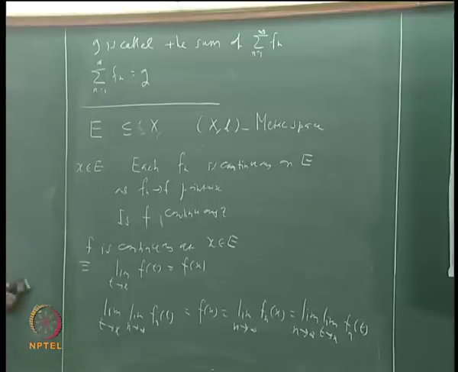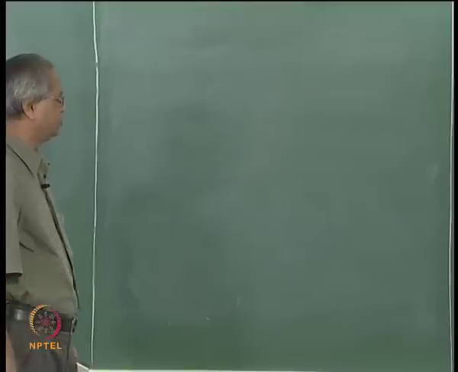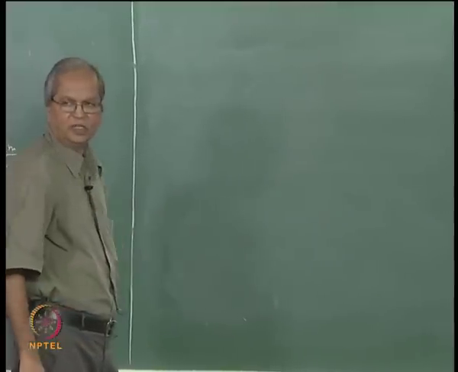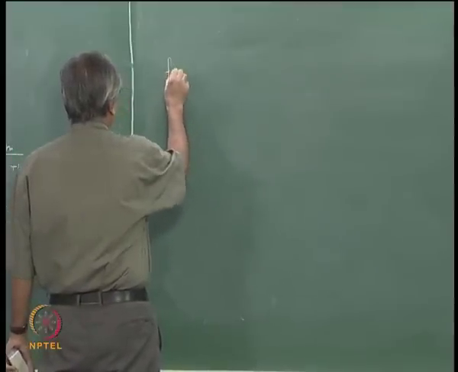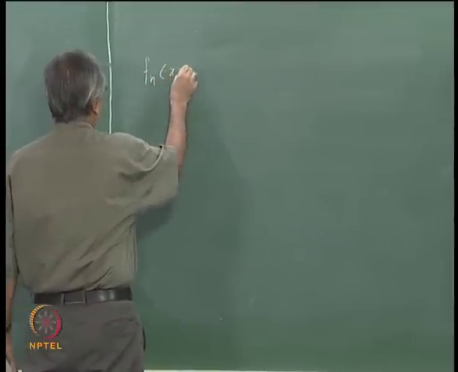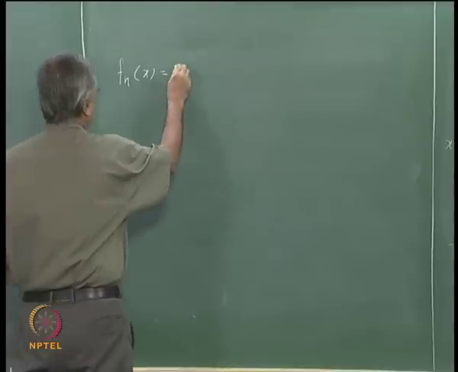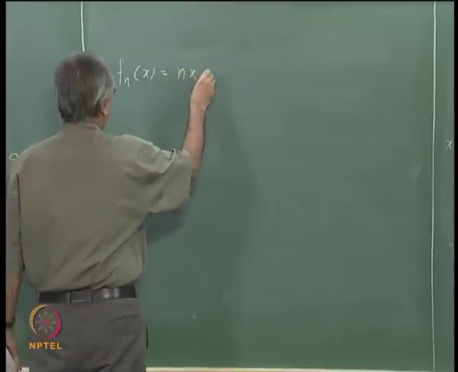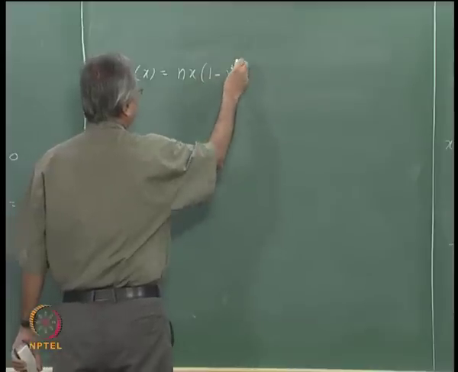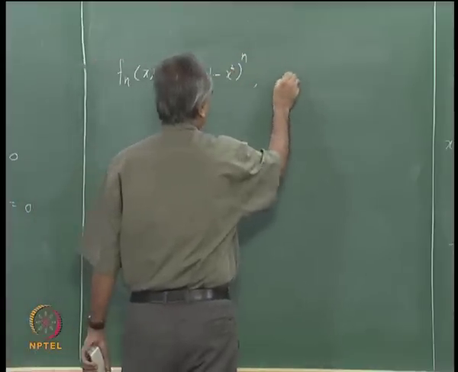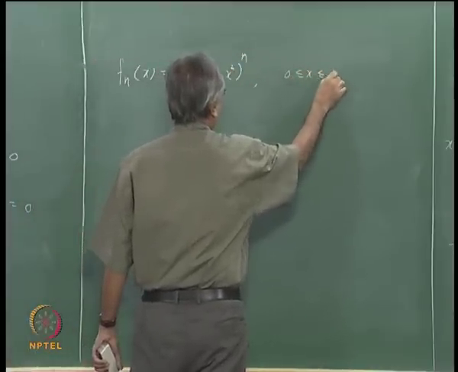Now before proceeding further, let me give one more example to illustrate that things are not very good with respect to pointwise convergence, even when we talk of integrability. I will not give all details; I will give some of these things to you as an exercise. Take fn(x) as n times x multiplied by (1 minus x squared) raised to n, for 0 less than or equal to x less than or equal to 1.